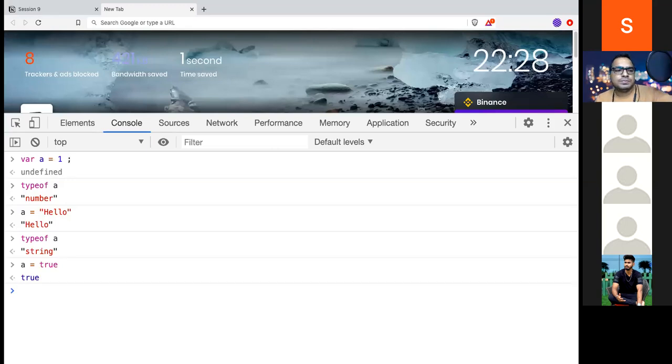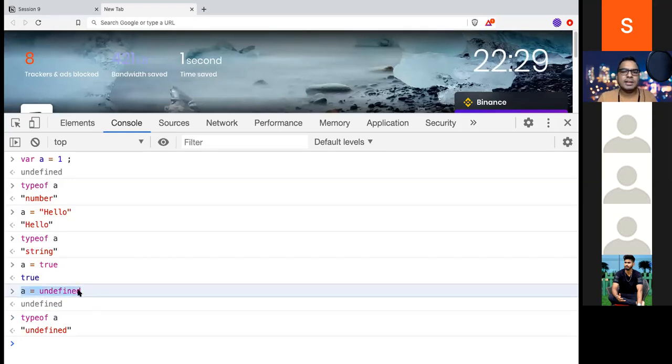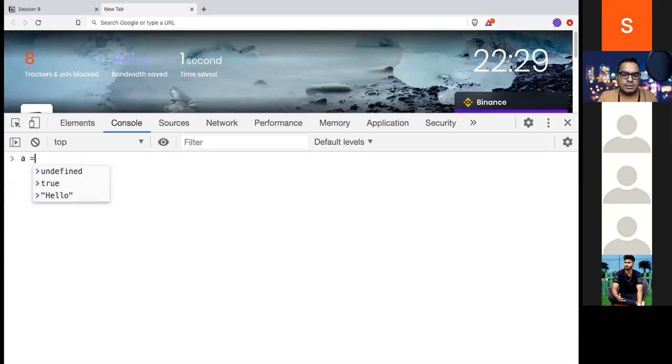what will be the type? Boolean. If I do a = undefined, the type of a will be undefined now. So undefined is a value also, and undefined is a type also. There is no other value in undefined. And undefined is not really used. We should never do this in code, whenever we're writing JavaScript or code in any JavaScript framework. What about this? Object.